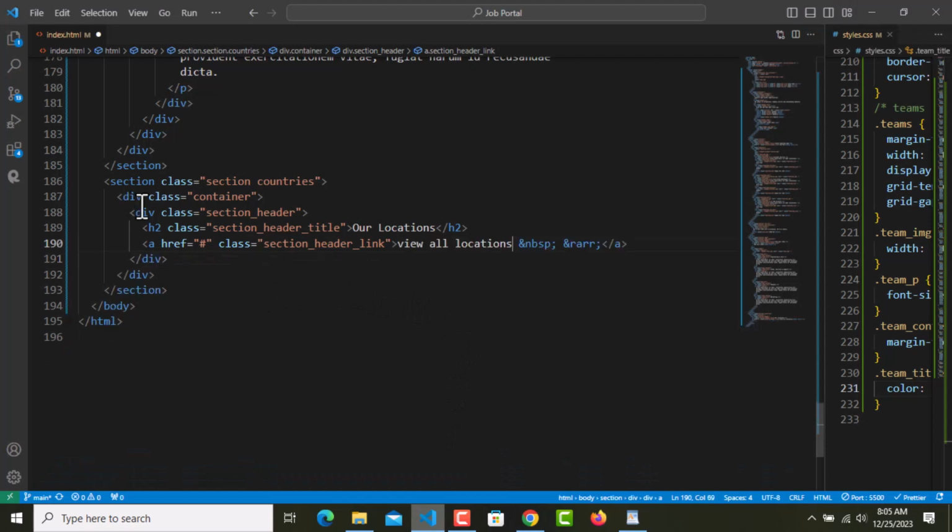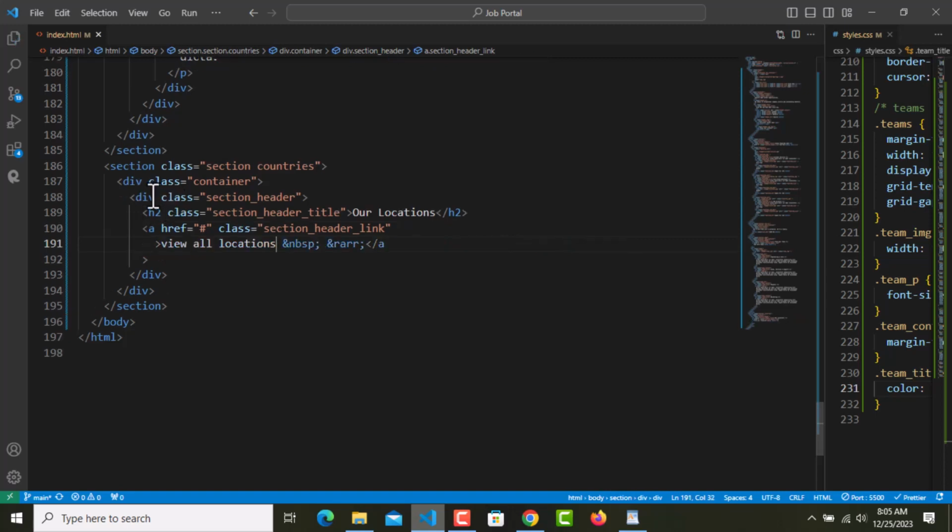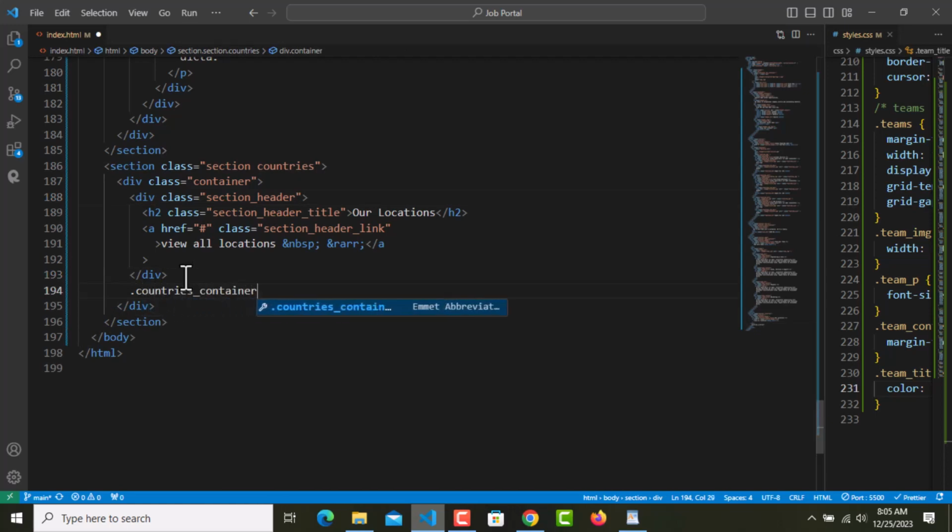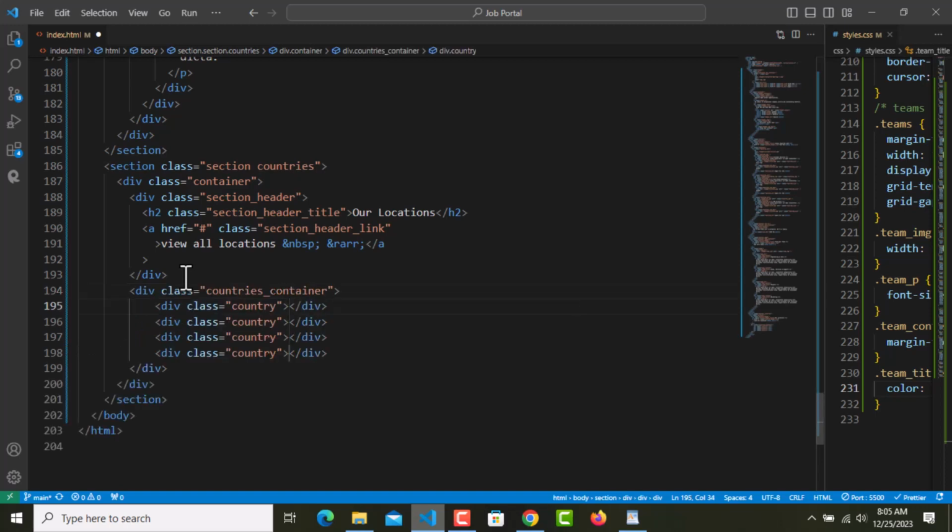So I'm gonna go, save this, and right after this section header we need dot countries underscore container, and inside that we need dot country, 4 of them, just like this.